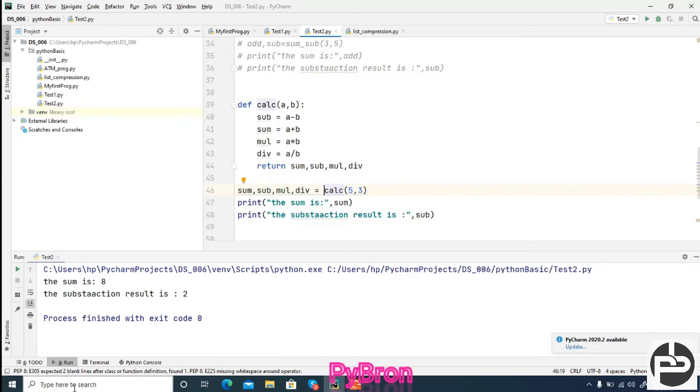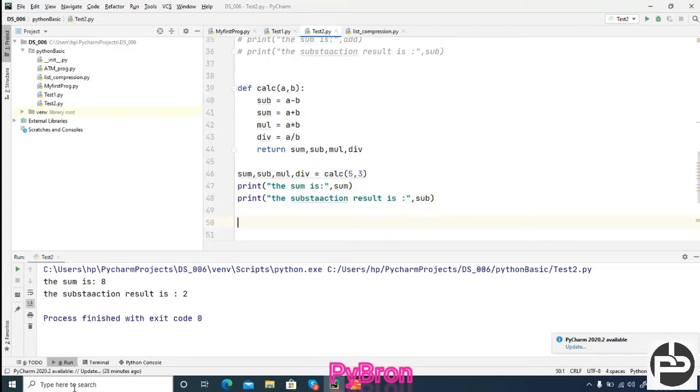Basically, there are iterator and generator concepts. With those, we can capture only those values which we need. Just give me a moment. But as of now, whatever values it is returning, store them somewhere, and whatever you need, you can print. Suppose you need the multiplication also, then you can print it. Okay, so this is also one thing.